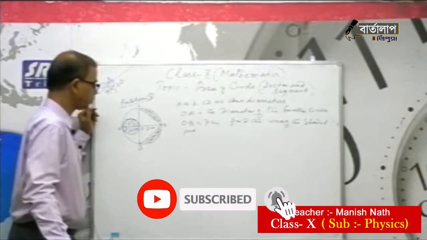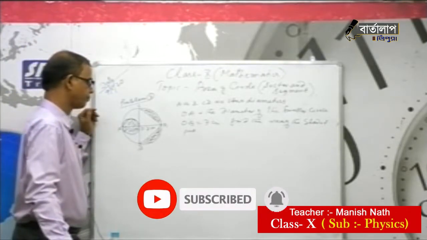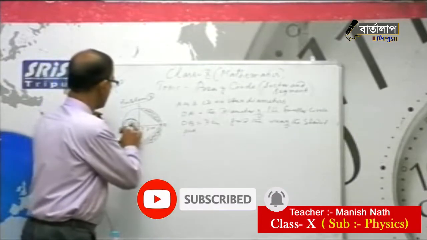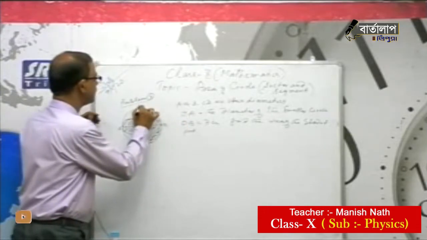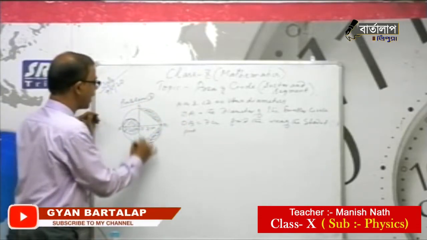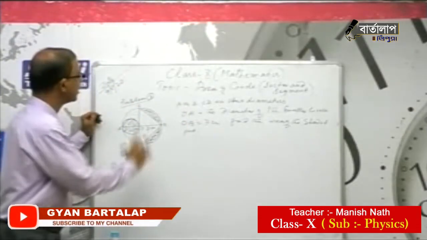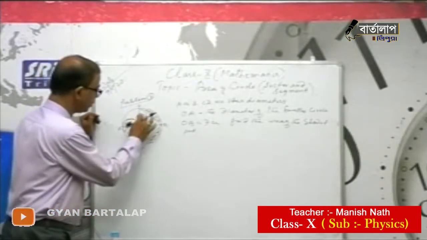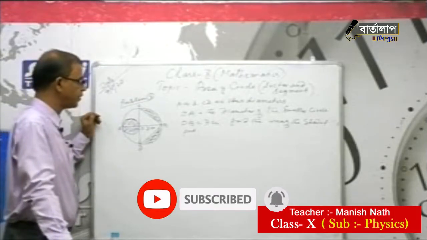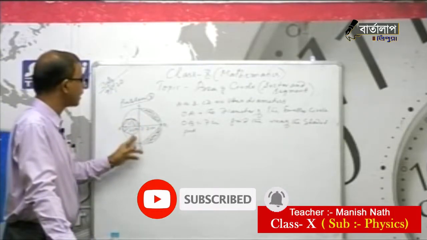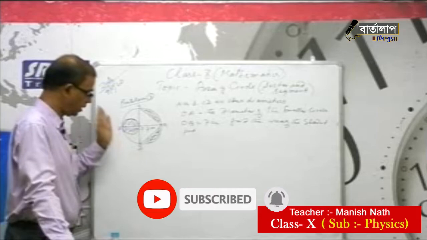How to find it? If you consider these as the two axis lines and O as the origin, then this circle is divided into 4 quadrants: first, second, third and fourth. All the quadrants have equal areas.